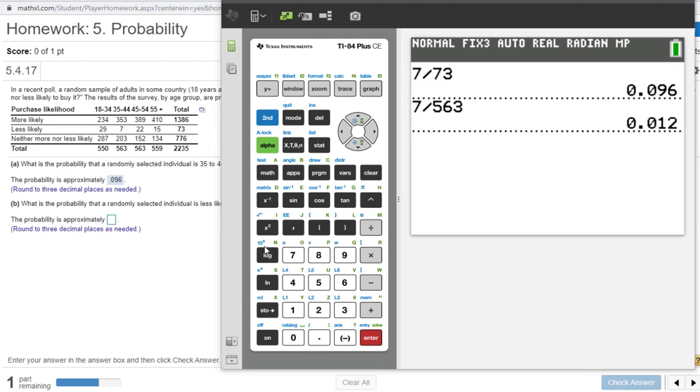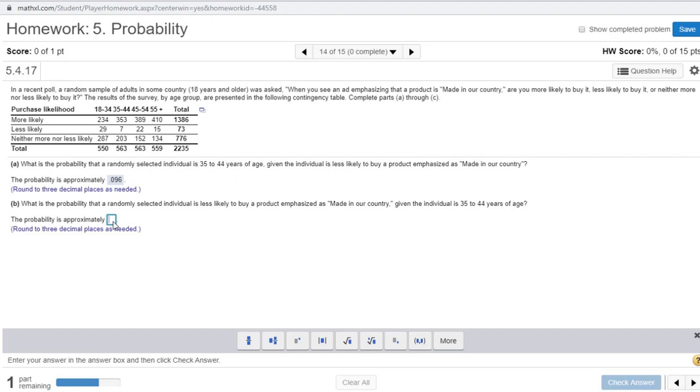So those are two different probabilities. Look back and reflect on these two. Very, very important.